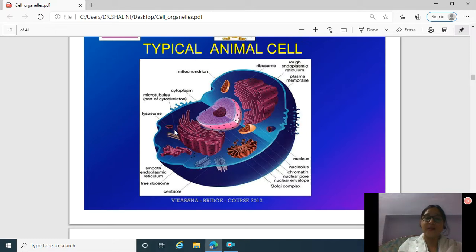This is lysosome, and these are centrioles, and this is smooth endoplasmic reticulum. These are free ribosomes, and this is mitochondrion, and this is also a mitochondrion. A cell can have more than one mitochondrion too, and this endoplasmic reticulum is rough in nature because ribosomes are attached here.